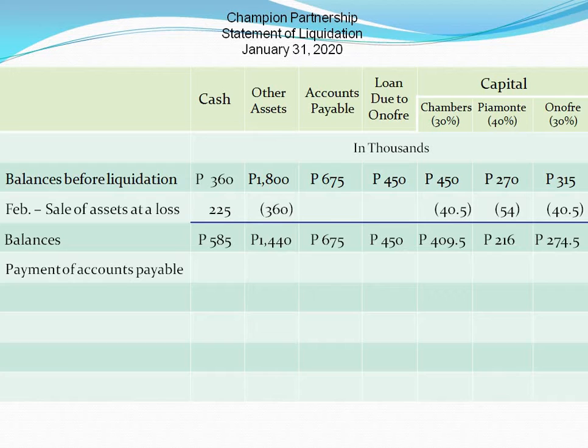But since in this problem, it is not mentioned that the partnership withheld a certain amount of cash, then this cash balance of 585,000 should be used as first installment payment to the creditors. When the business pays, both the cash and the accounts payable balances decrease by the amount of the payment. Balances again.